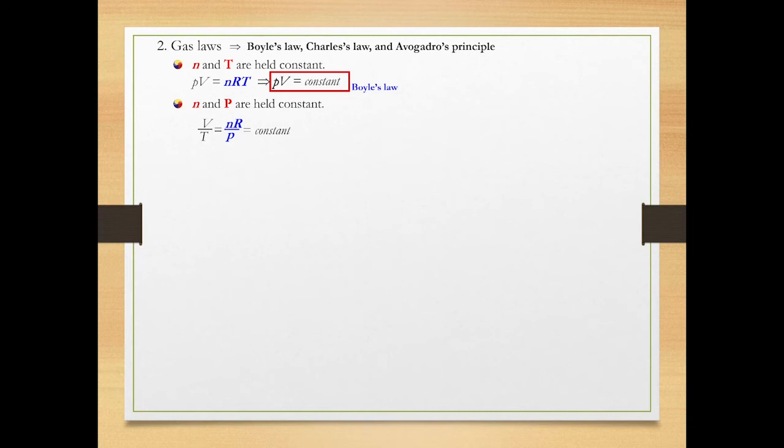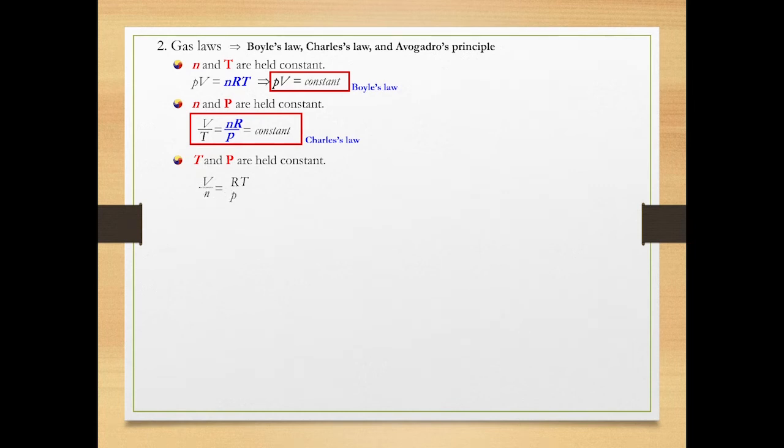It implies volume over temperature always produces a single constant value, regardless of the states of gas, as long as moles and pressure of gas are fixed. It further implies that volume and temperature of gas are directly proportional to each other. This is Charles' law.